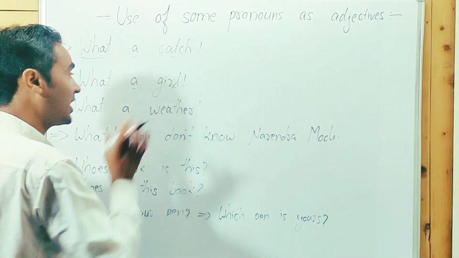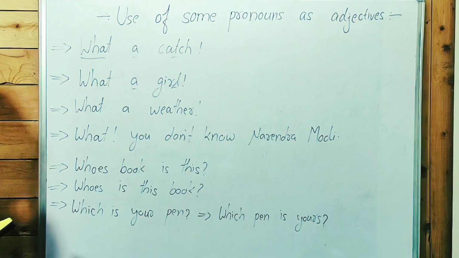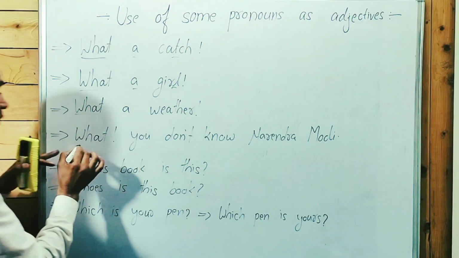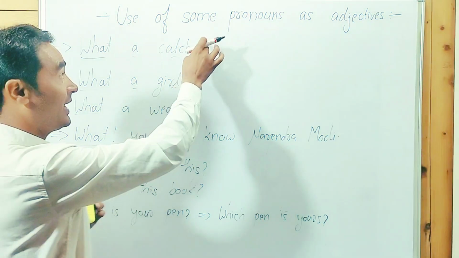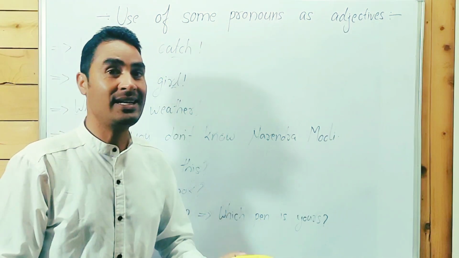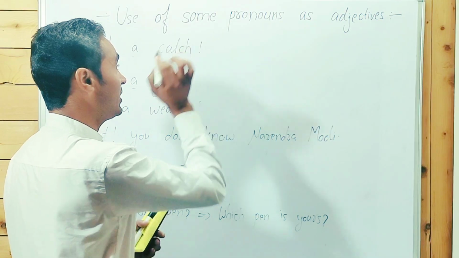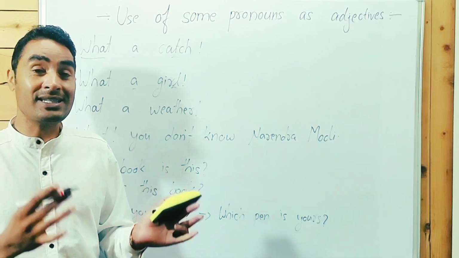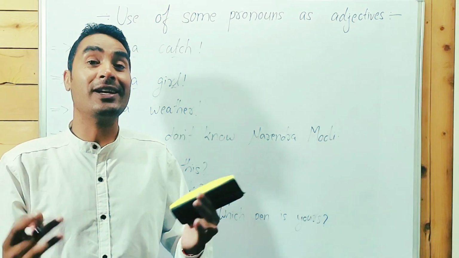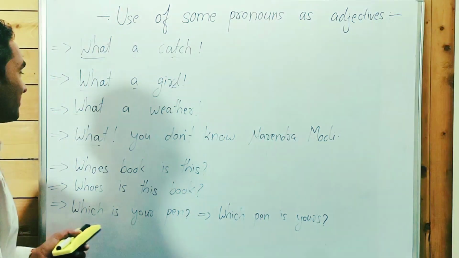All these are nouns. Before a noun, adjectives are used. I hope you understood. After that, the exclamation mark, guys, point to be noted here. At the end of the sentence, we have used an exclamation mark. This is called an exclamation mark. This mark is used to express certain emotion.